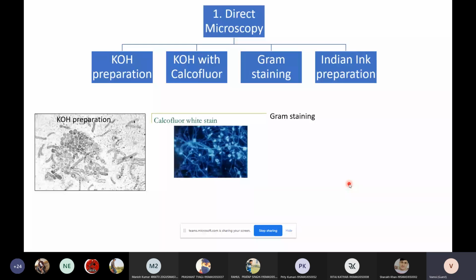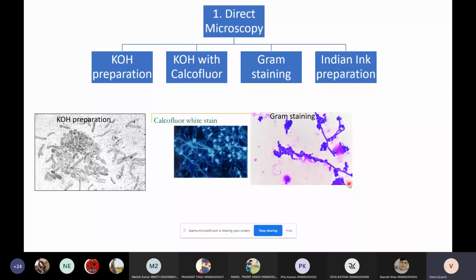Then we will go with negative staining by Indian ink. Then we will proceed with Alcian blue stain to confirm whether it is Cryptococcus neoformans or not. So this is the third direct microscopy approach, which is gram staining. Gram staining is usually done to identify the difference between Candida species and Cryptococcus neoformans.